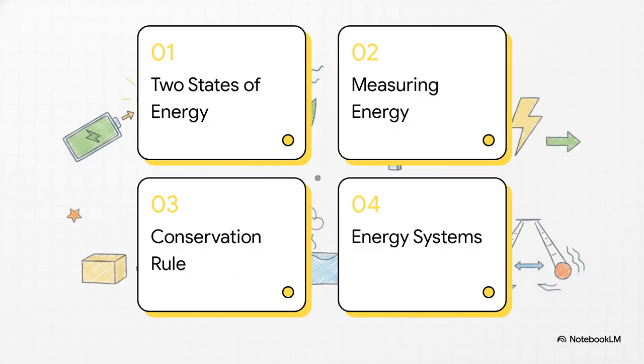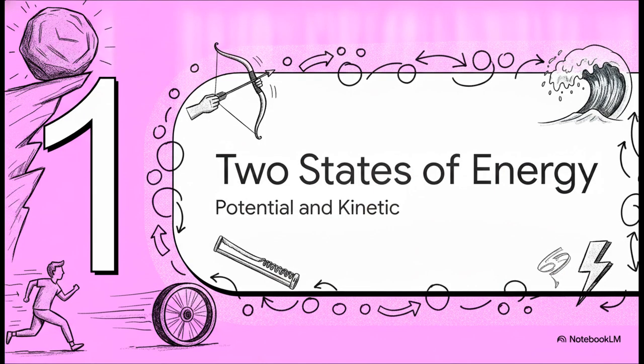Here is our map for today's expedition. We'll be exploring 1. The 2 states of energy, 2. Measuring energy's weight, 3. The golden rule of conservation, and 4. Energy ecosystems or systems. All right, let's jump right into Section 1, the 2 states of energy.